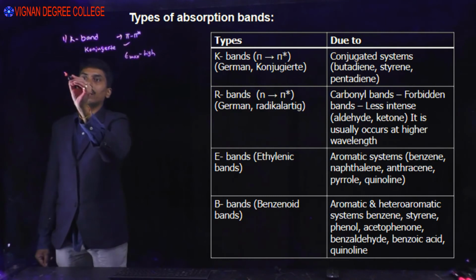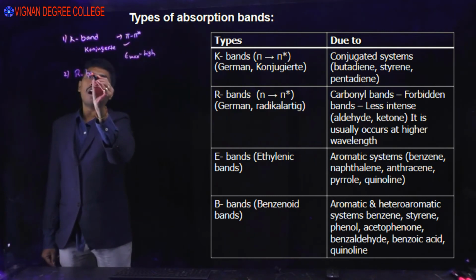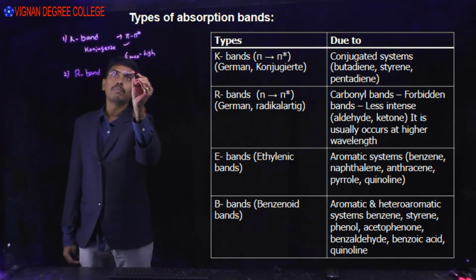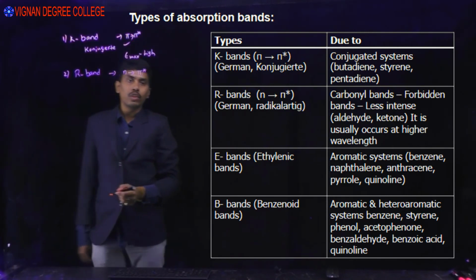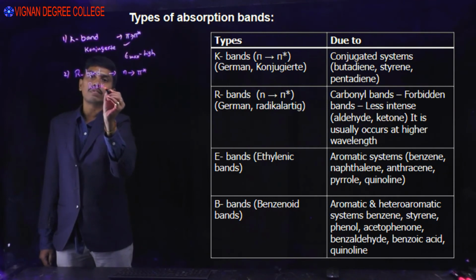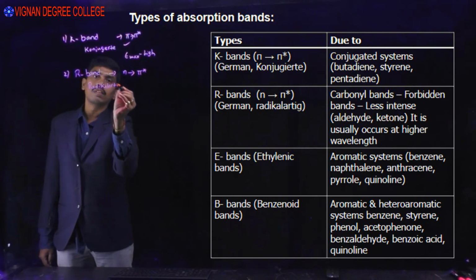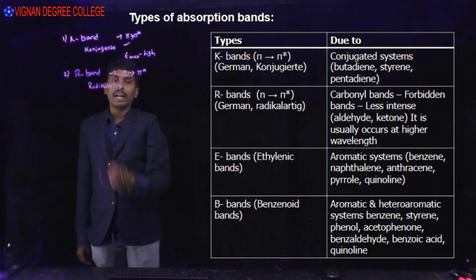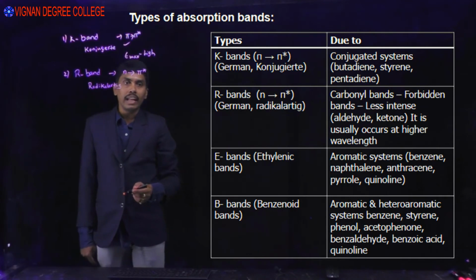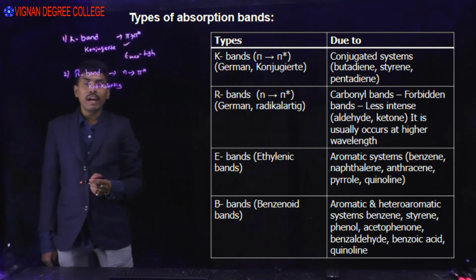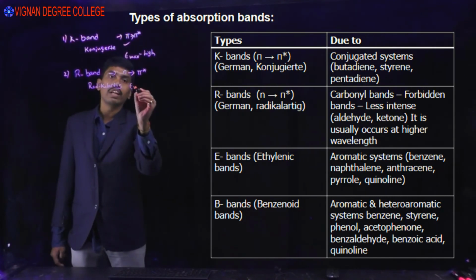Second one is the R band. R band is attributed to a single chromophoric unit, the n to pi star transition. In German it is called radikalartig. Generally carbonyl compounds show R bands, and these are forbidden, less intense bands. Examples are aldehydes and ketones. It usually occurs at higher wavelength, but epsilon maximum is very low.